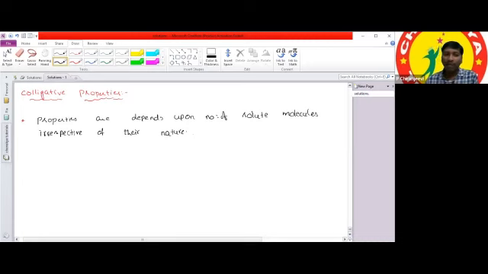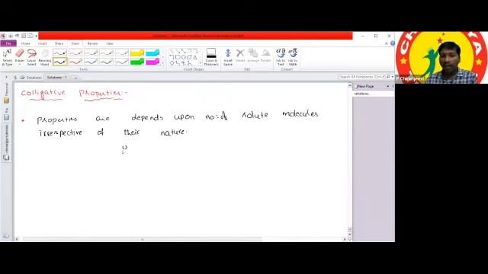What are the examples of colligative properties? How many types of colligative properties are there? There are 4 types of colligative properties. This concept is very, very important for JEE and NEET level examinations. What are the 4 different colligative properties we have?